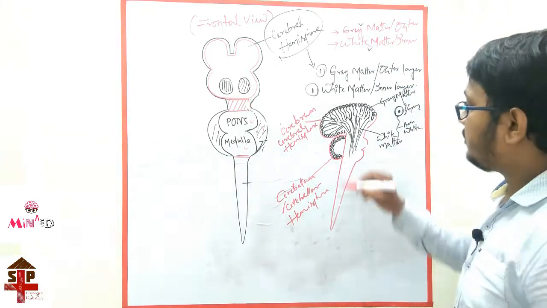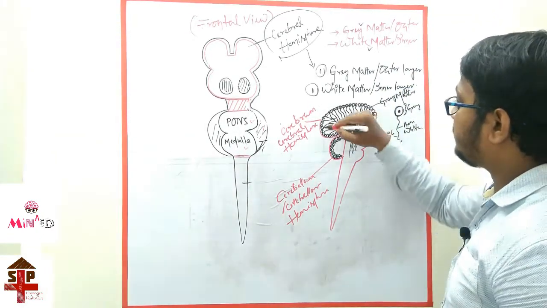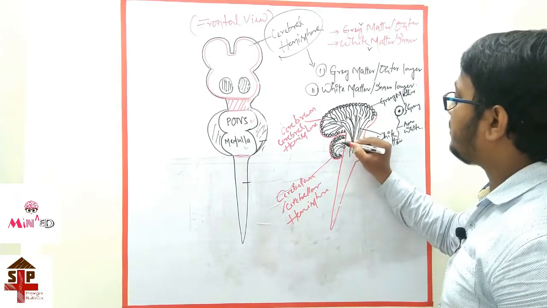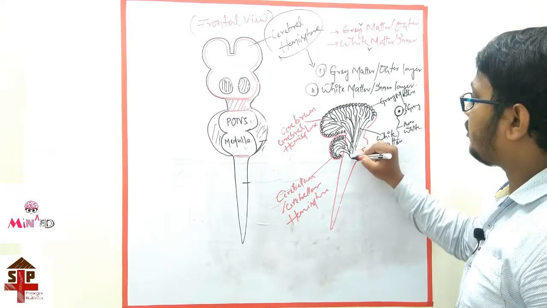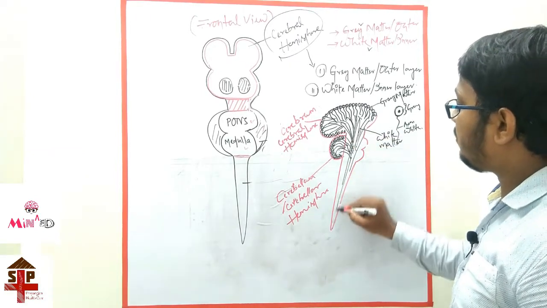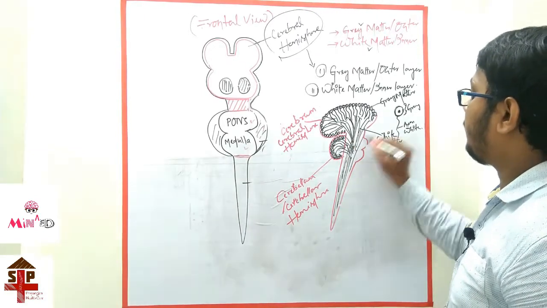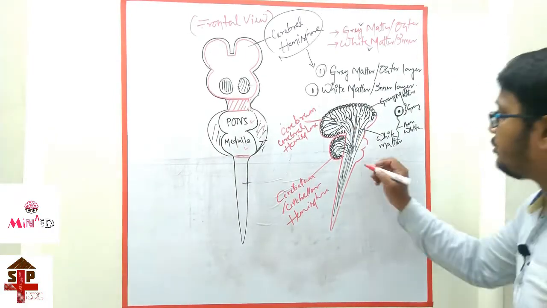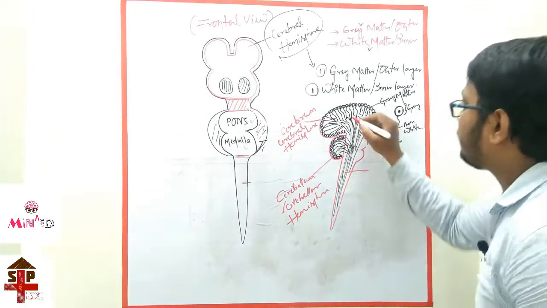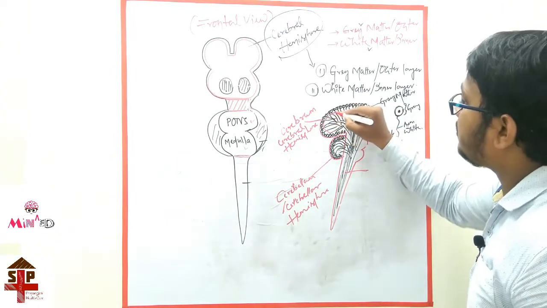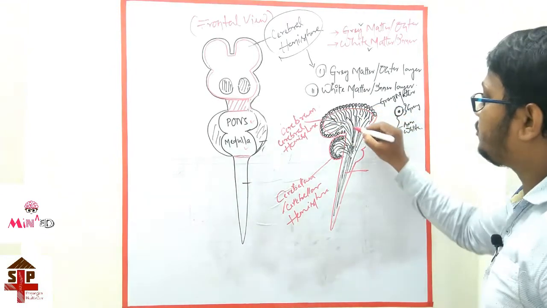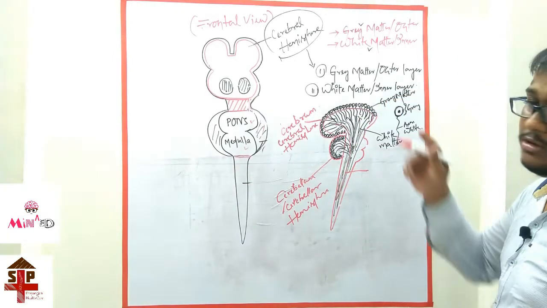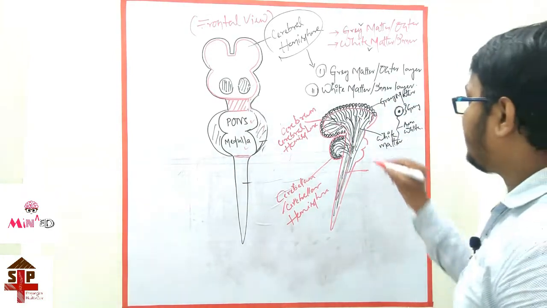So the axons from the cerebral hemisphere and the cerebellar hemisphere are also coming out and go downward and upward. Those axons coming from the outer layer of the cerebral hemisphere go downward, and some axons also go upward.